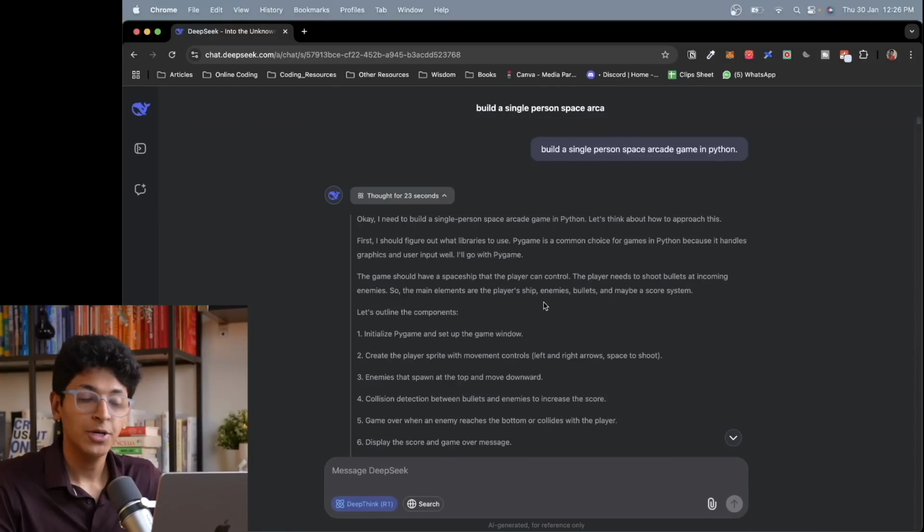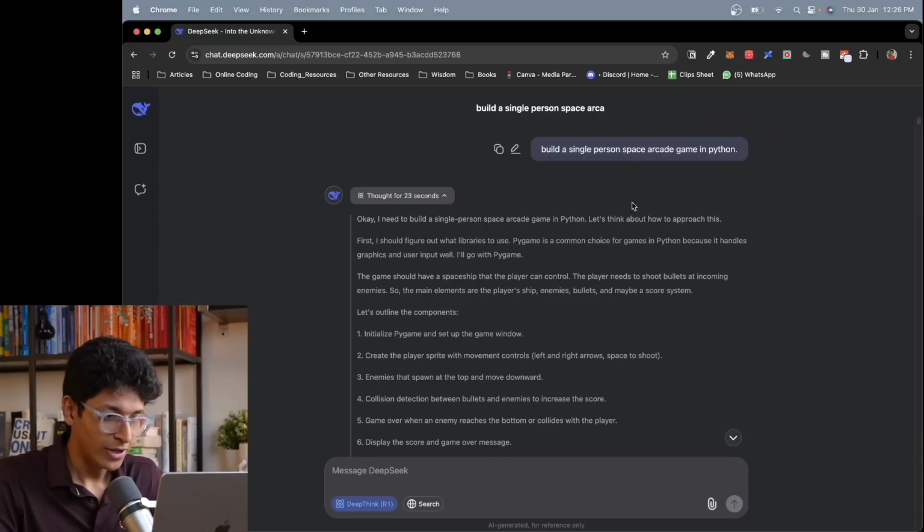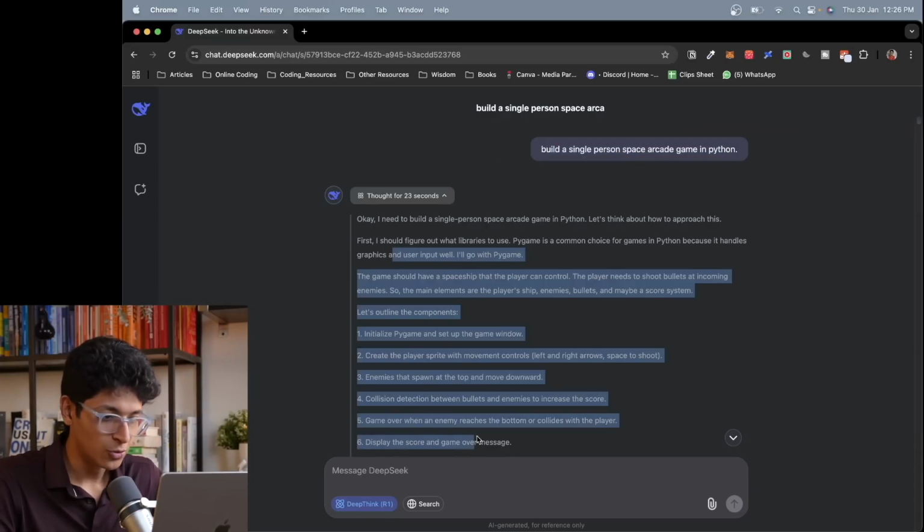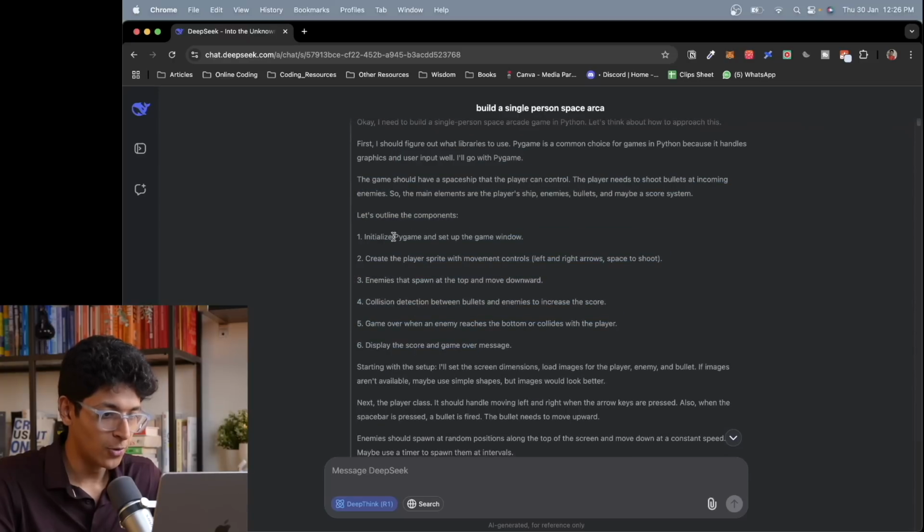And now let me show you how you can code using DeepSeek R1. So I just gave it a prompt to build a single person space arcade game in Python. I didn't give it any other instructions and it just thought about it automatically. So it created lists of things that it has to do. It has to initialize the Pygame window. It has to create the player sprite. It has to create enemies that will spawn automatically.